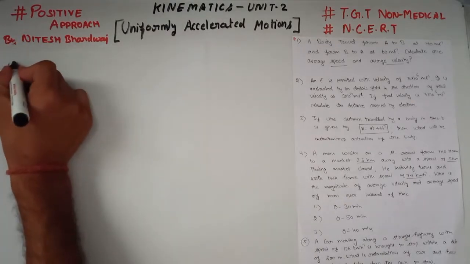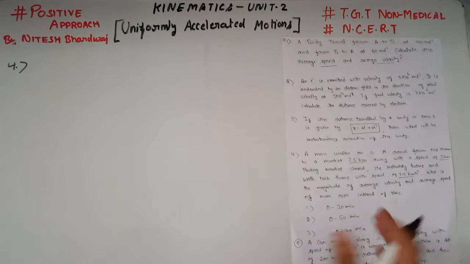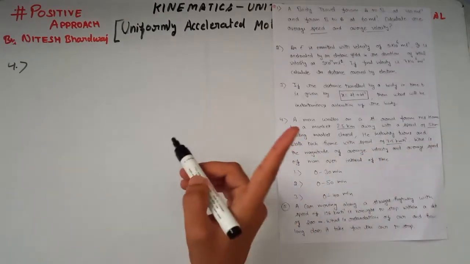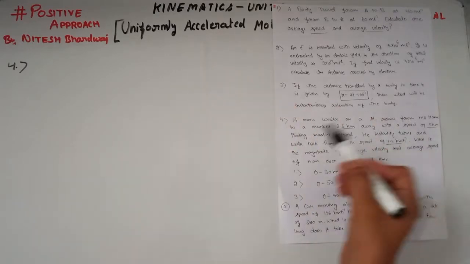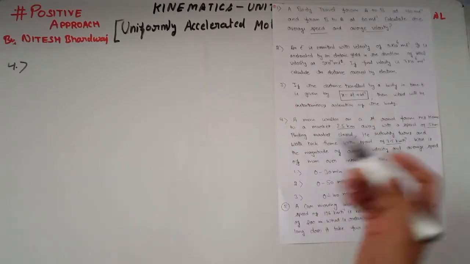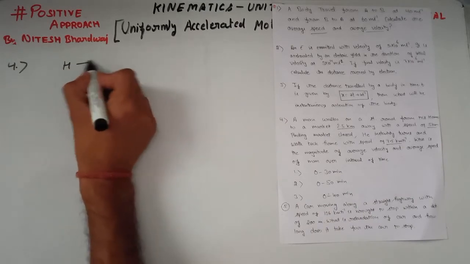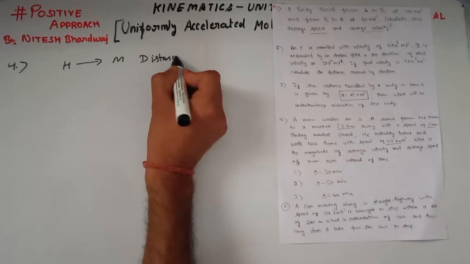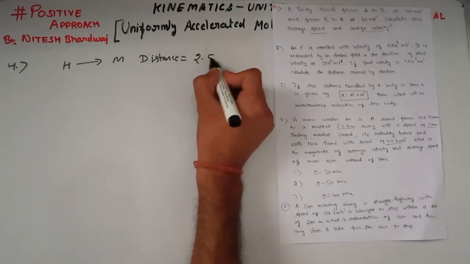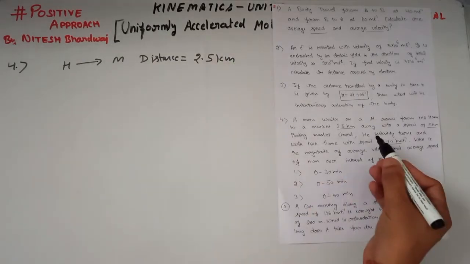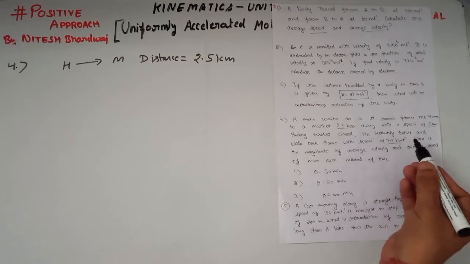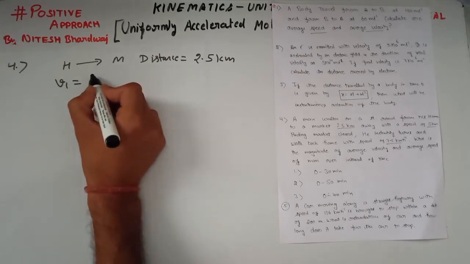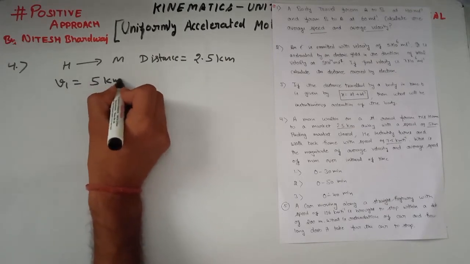Our next numerical is, a man walks on a straight road from his house to a market 2.5 kilometer away with a speed of 5 kilometer per hour. So house to market, the distance is 2.5 kilometer. Let v1 be its initial velocity, and its speed is 5 kilometer per hour.